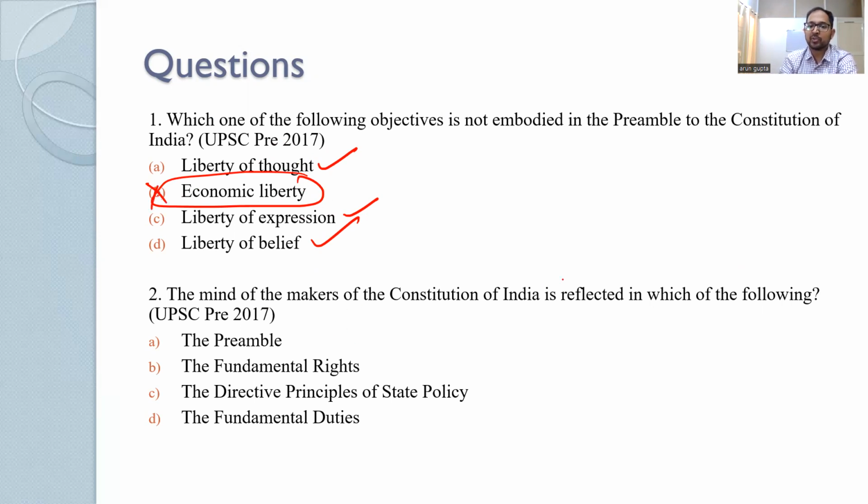Next, the mind of the makers of the Constitution of India is reflected in which of the following? Then you can look, obviously, the preamble.